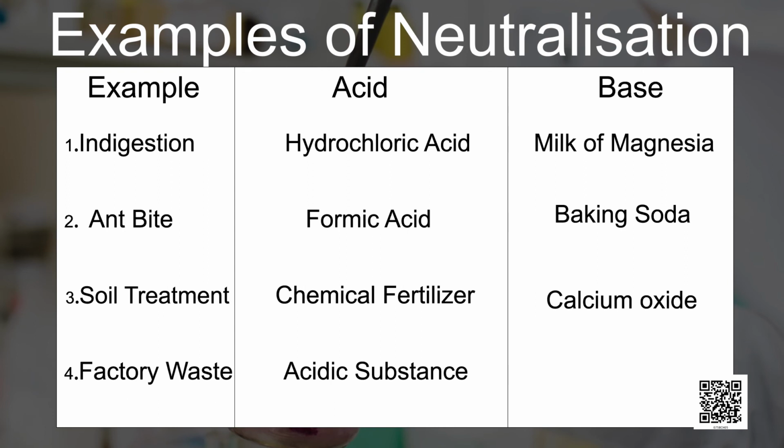The factory waste is therefore neutralized by adding basic substances, and then it is released in water bodies. So, we have so many different neutralization reactions which we are using in our everyday life.